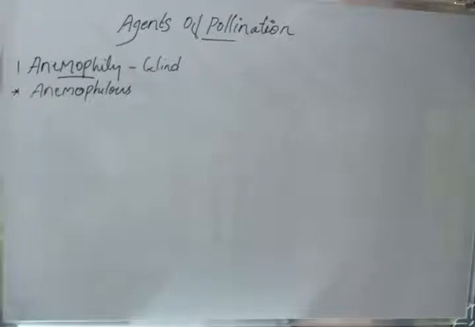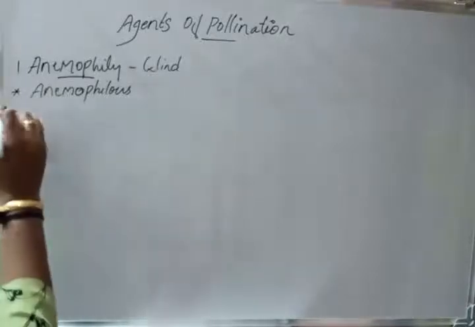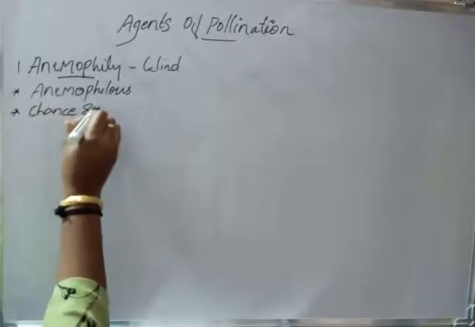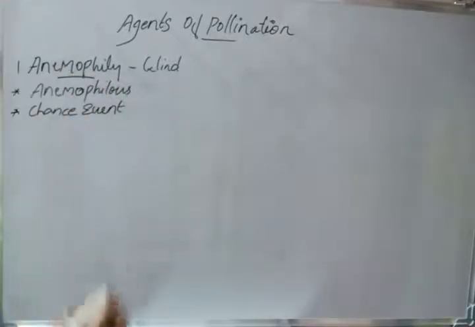Anemophily is a chance event. If they get a chance, they will pollinate, otherwise not, because it is mainly by wind. If the pollen grains are strong and sticky, they definitely require a large wind.